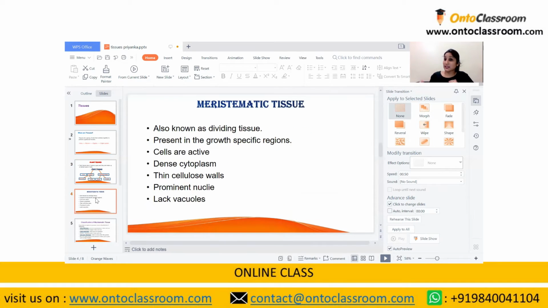So what is a meristematic tissue? Meristematic tissue is usually known as the dividing tissue, and it is present in those regions which are growth specific, like roots and stems. So the meristematic tissues are present only in those growth specific regions of the plant.